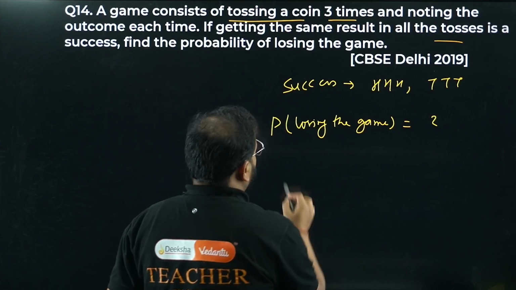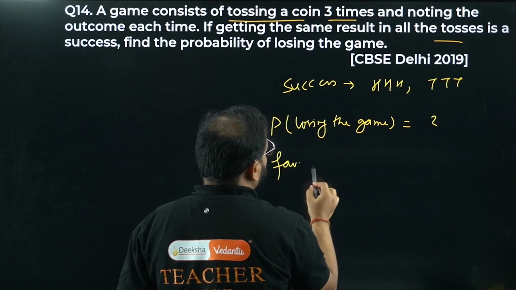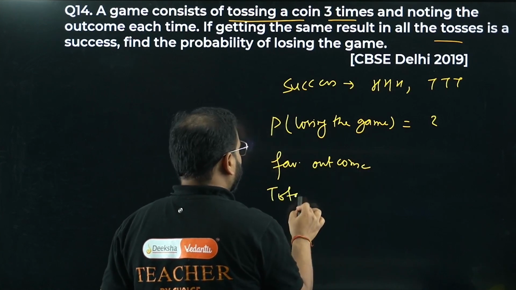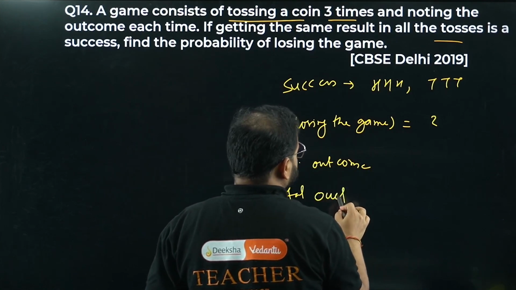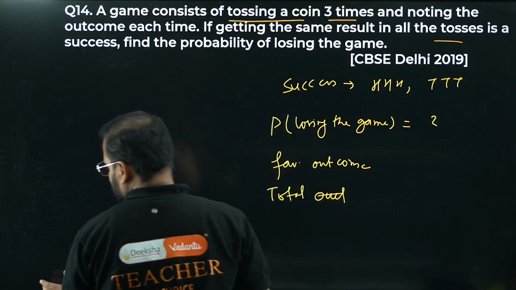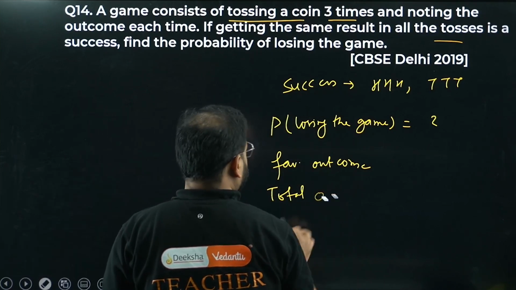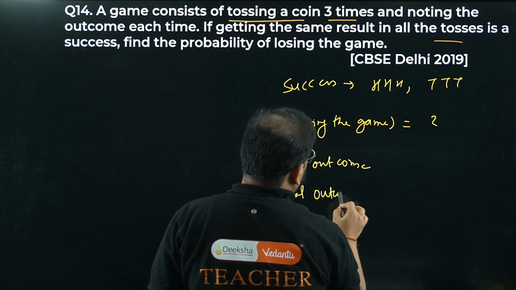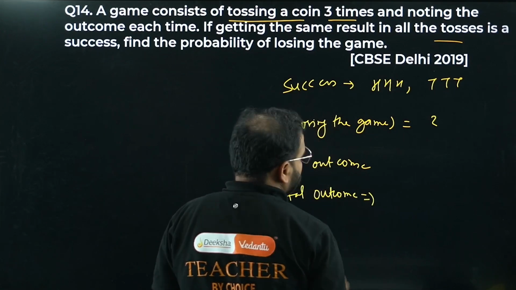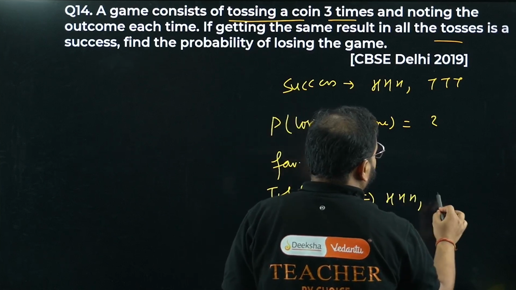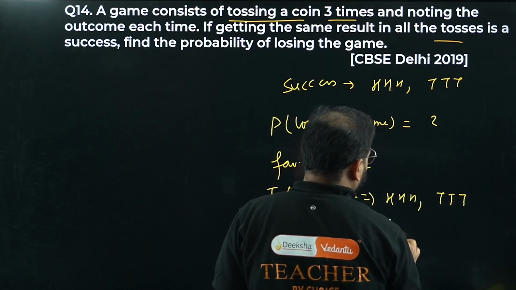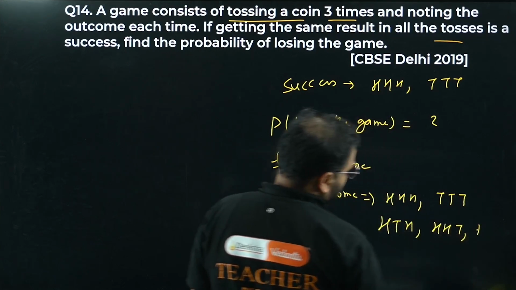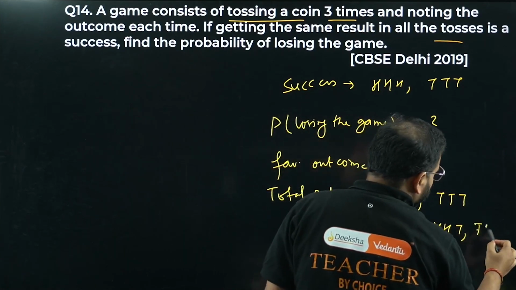I'll write the total outcomes first. The total outcomes are going to be head, tail, head, tail, tail, head,